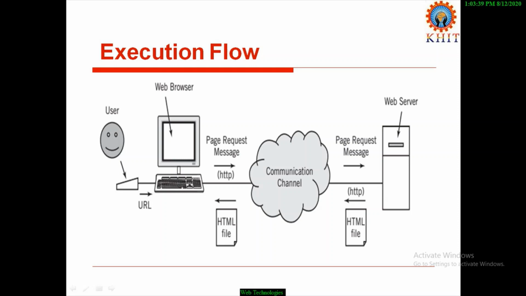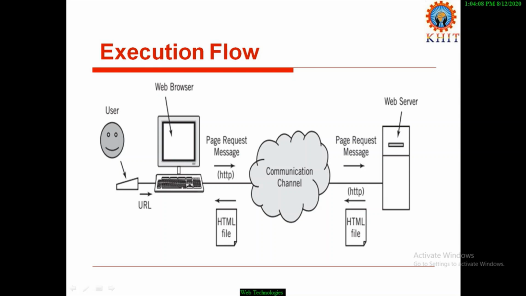Here the user request is in the form of URL. URL means Uniform Resource Locator. Here the web browser sends a request to the web server. The request is in the form of a URL. That URL is prefixed with the protocol.